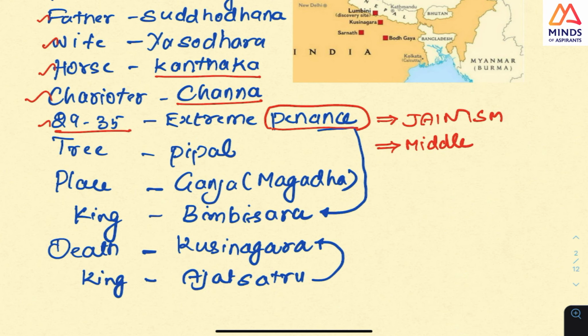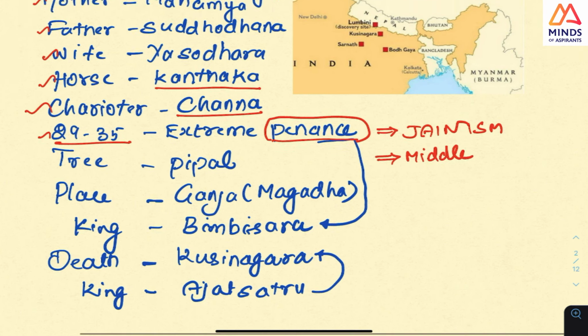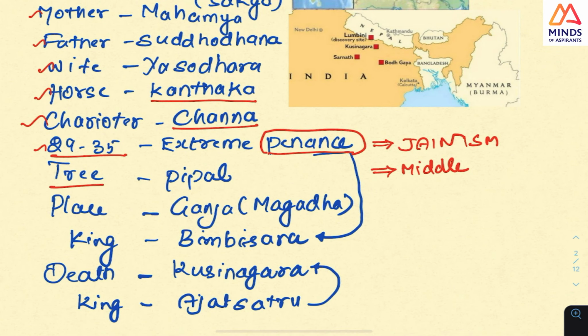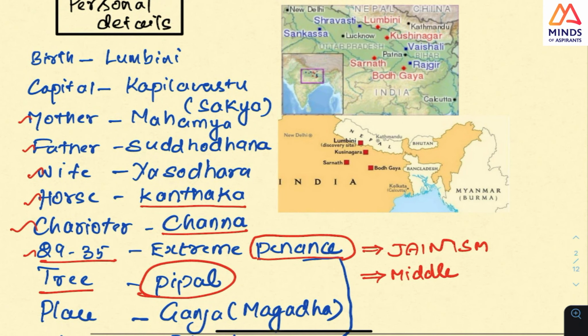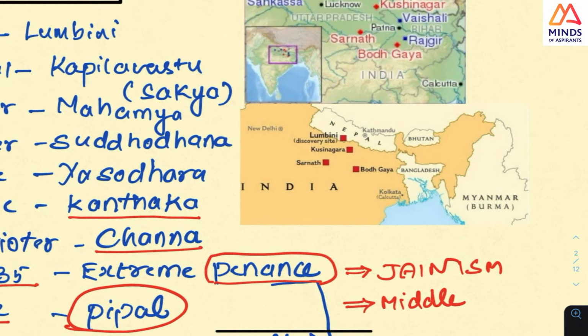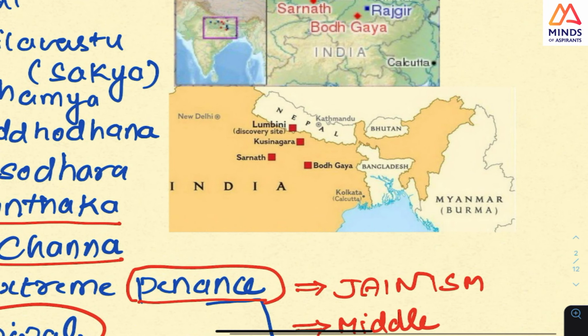But Buddha initially tries this extreme penance, and only then he comes to this tree where he gets enlightenment. And what you should know for the preliminary examination is these places: Lumbini, the place where he is born, and Sarnath, this is the place where he gives the first sermon, and Bodh Gaya is the place where he gets enlightenment.